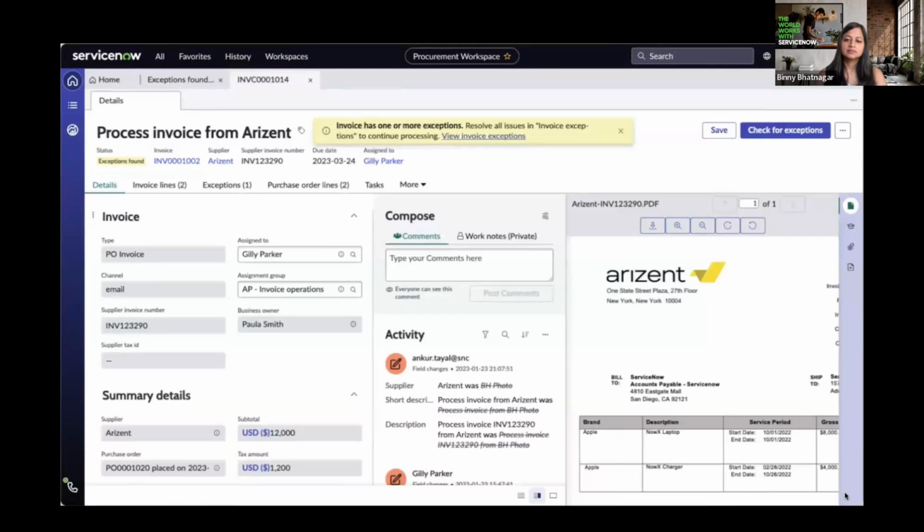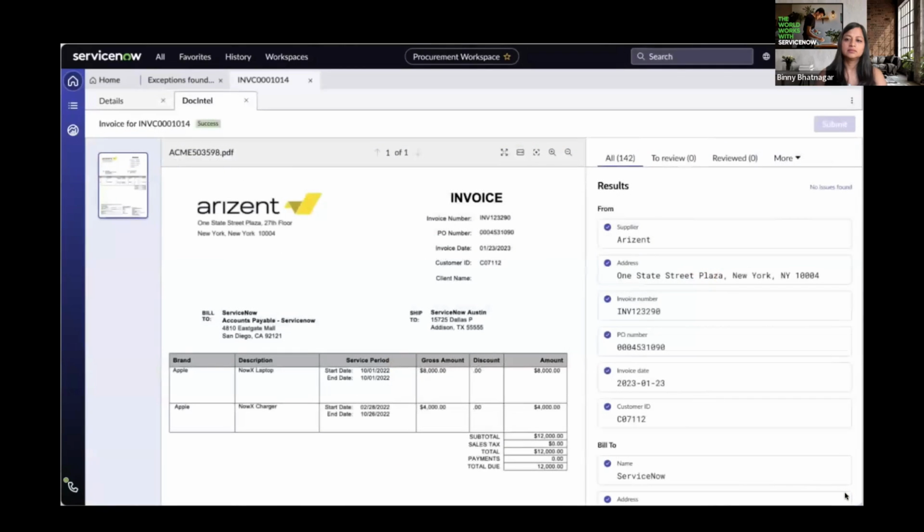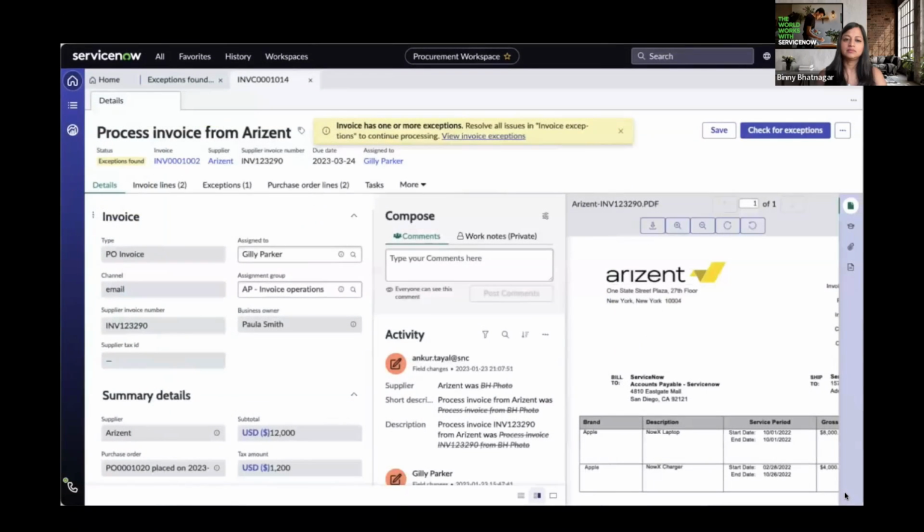Gilly takes a look at the exceptions and sees that John's invoice from Arizona needs her help to continue processing. In the invoice record, Gilly can access all of the contextual information about the invoice. Behind the scenes, ServiceNow's Document Intelligence application has scanned the invoice and, using pre-trained AI models, has extracted the relevant contents and made them actionable parts of the invoice record. Here you can easily see how ServiceNow reads fields from the invoice and matches them up to their respective fields. If needed, corrections can be made here using a simple user interface. No issues were found and the invoice was properly extracted.